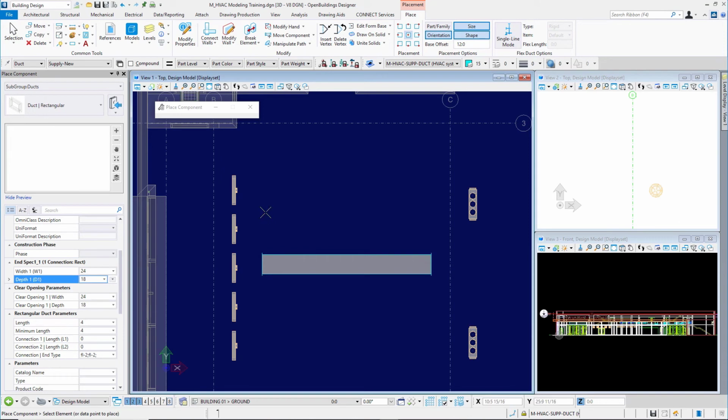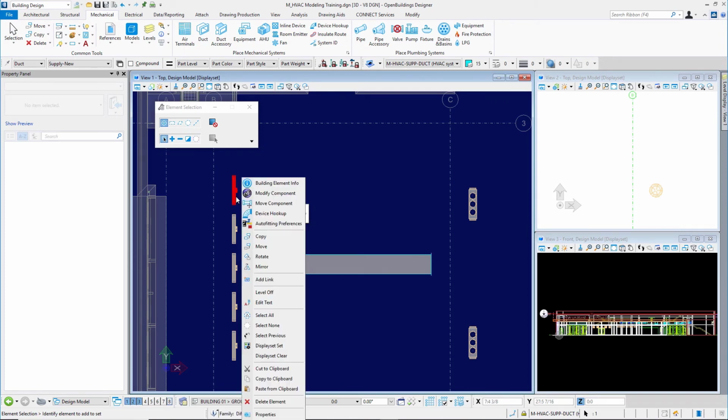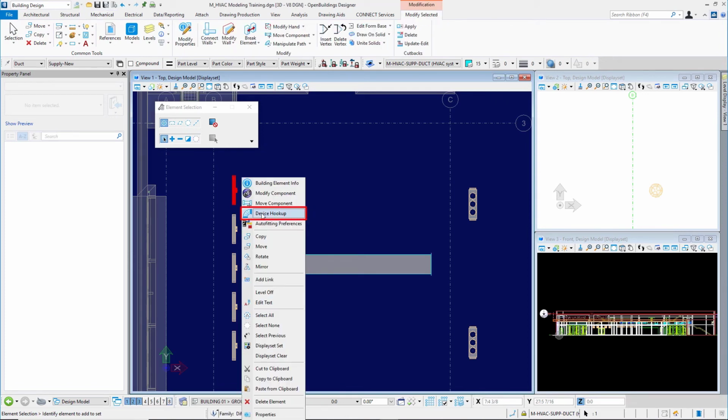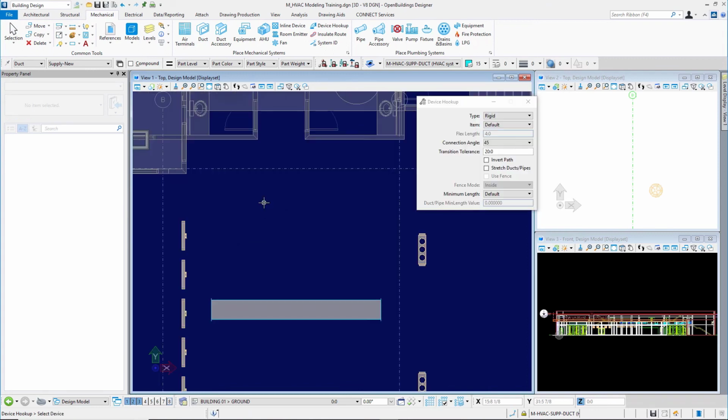Now, you can get to that device hookup tool with a right press on your mouse. If I hover over this air terminal, I'll right press. Notice that we have that device hookup tool available in the context sensitive menu. This time I'll set my duct to rigid, and I'll set the connection angles to 45 degrees. I'll leave my transition tolerance.